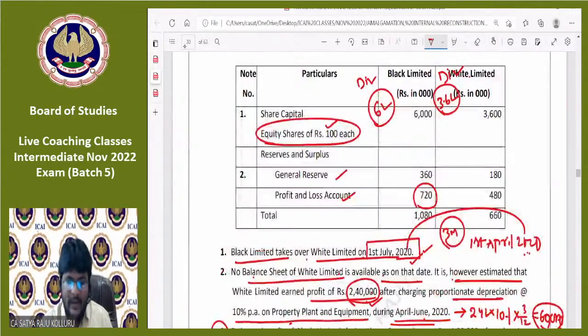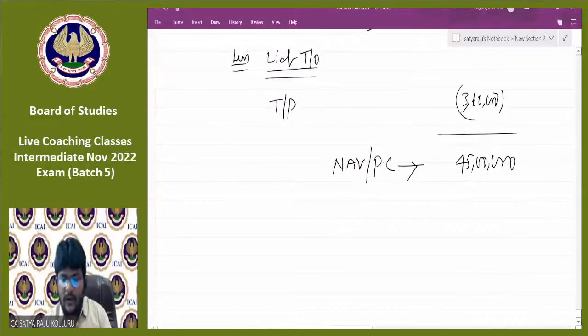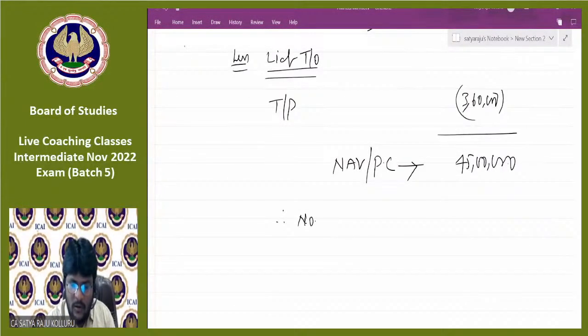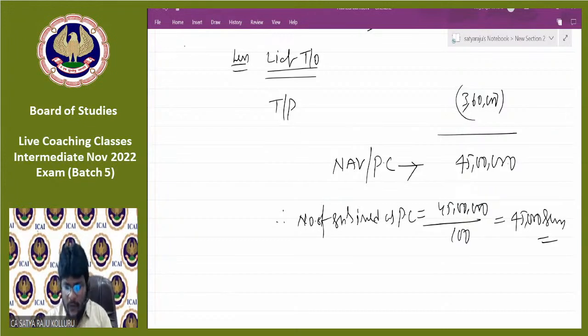In Black Limited, each equity share was 100 rupees. Therefore, number of shares issued as PC is equal to 45 lakhs divided by 100, which is 45,000 shares. If you know the drafting of the balance sheet, then everything will be simple.